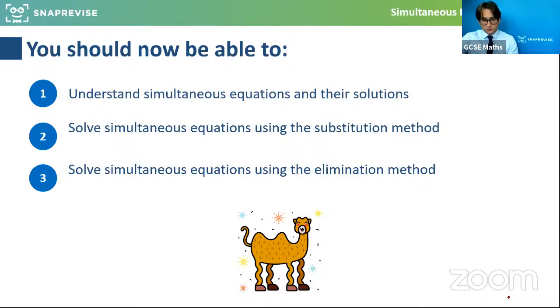So we get two answers for simultaneous equations, a value for X and a value for Y, or A and B, or whatever the variables are being called. So we need two equations for two unknowns. And these are the two approaches we could use, substitution and elimination. And they're definitely methods worth practicing. The other thing we briefly mentioned is you can also use a graphical approach. So if you're ever given the graphs for simultaneous equations, the answer is simply where they cross each other. You just find that coordinate and that gives you the value for X and Y.